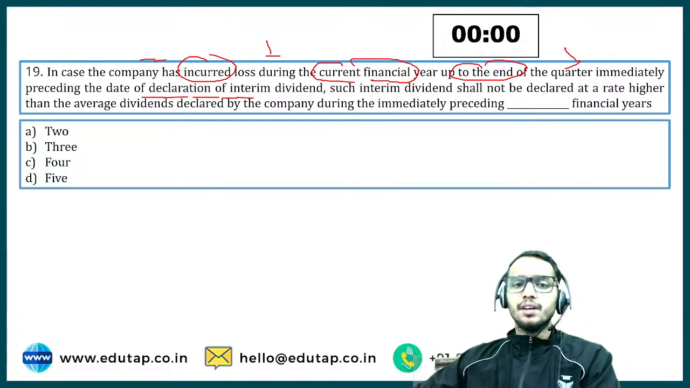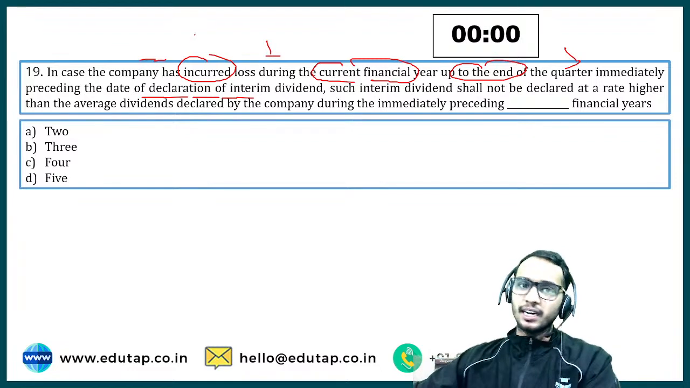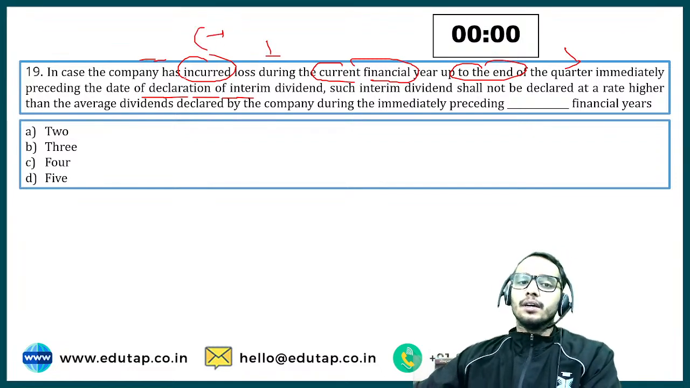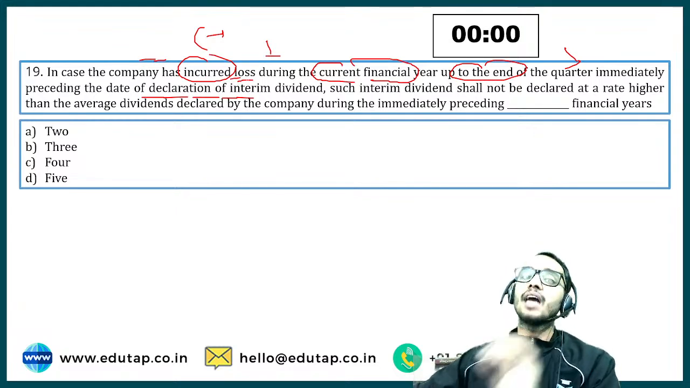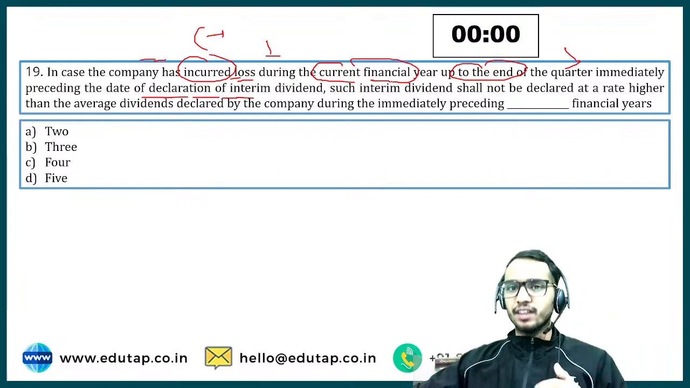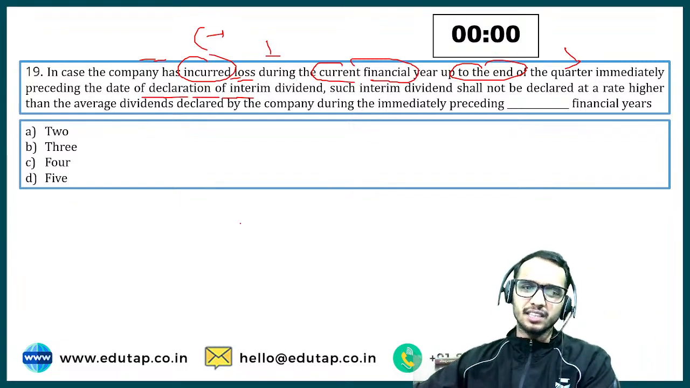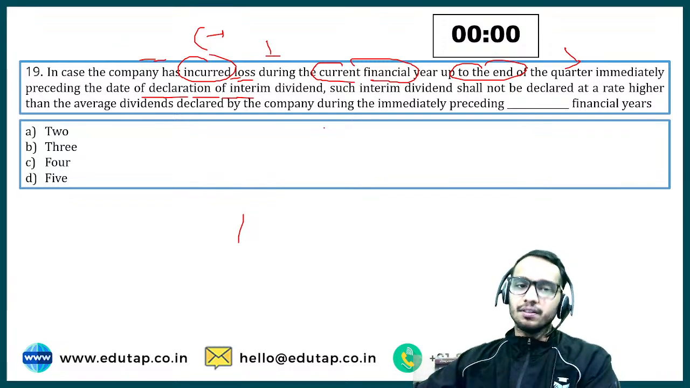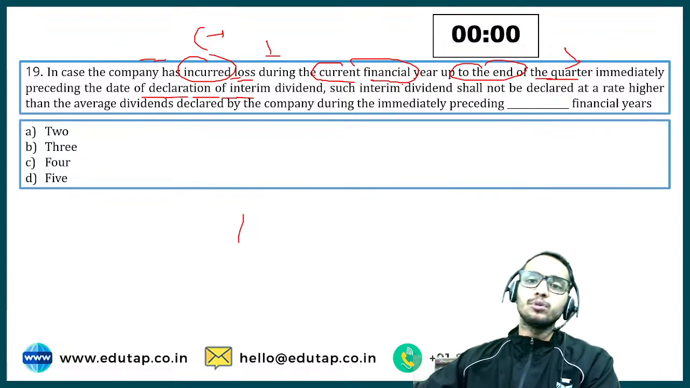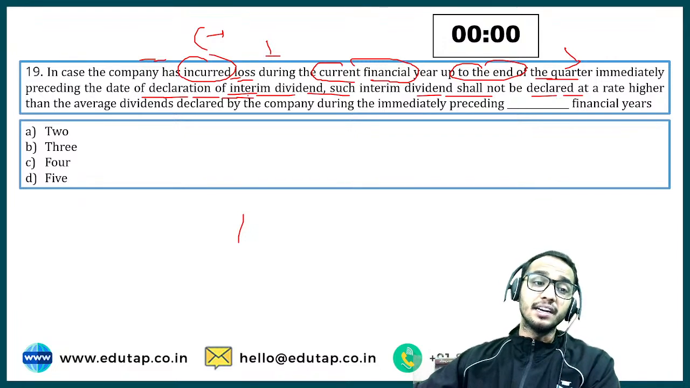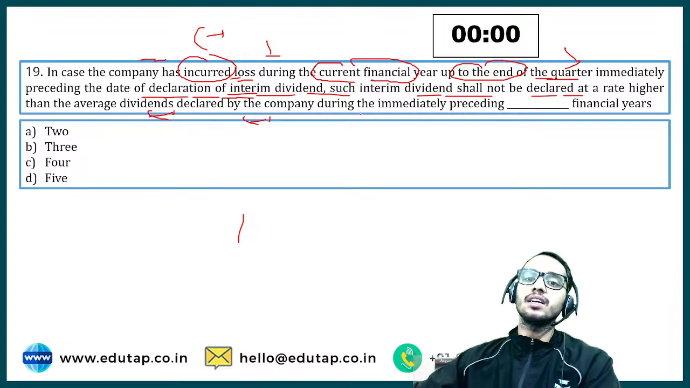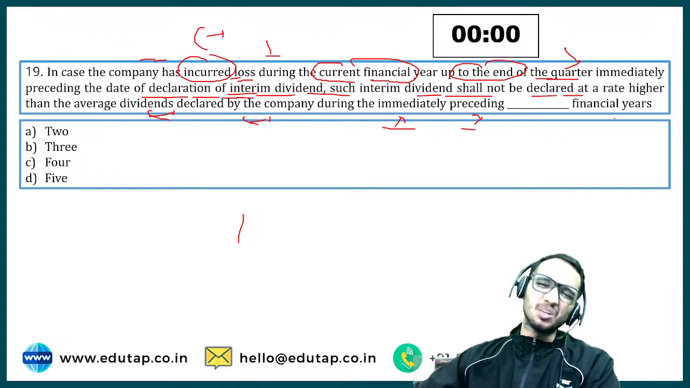Very good. Okay, now you have to remember these provisions that I have told you. Now the question was, in case of interim dividend, in case the company has incurred loss during the current financial year up to the end of the quarter, okay, we will explain this in the next slide. First, just read out the full question. Up to the end of the quarter immediately preceding the date of declaration of interim dividend, such interim dividend shall not be declared at a rate higher than the average dividend declared by the company during the immediately preceding. Oh, very easy question, very easy question.